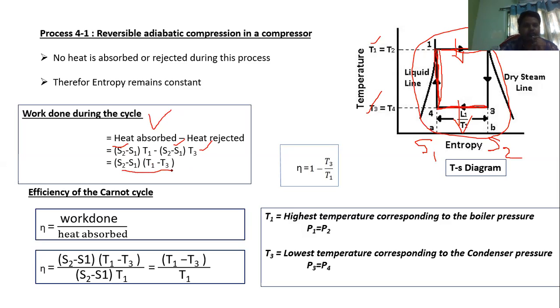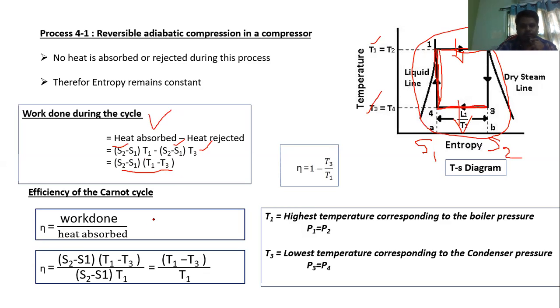From this equation, we can find the work done during the cycle. But to find the work done, what inputs are required? Entropy S2, entropy S1, T3, the temperature after heat rejection, and T1, the temperature at the heat addition. Once we know the T1, T3, S2, S1 values, we can find the work done during the cycle.